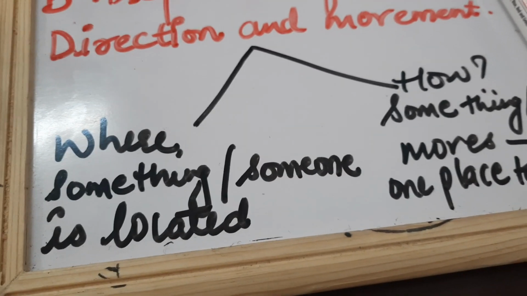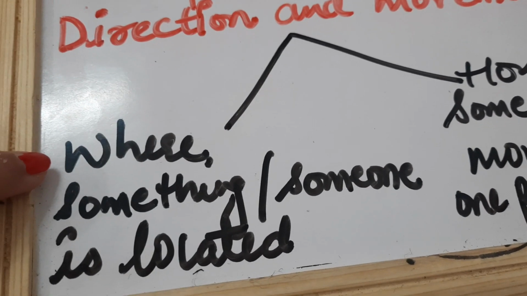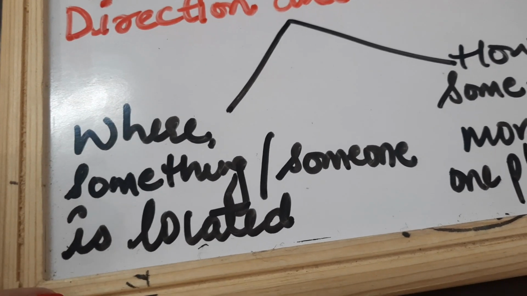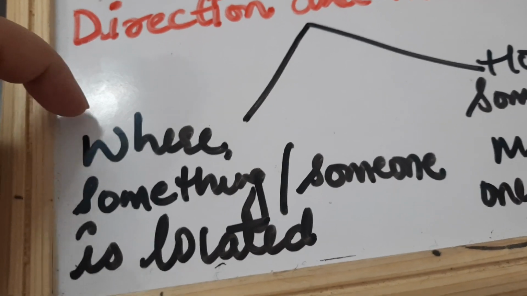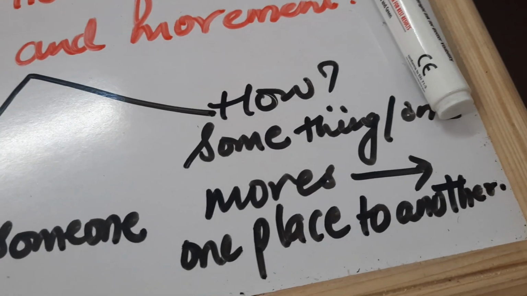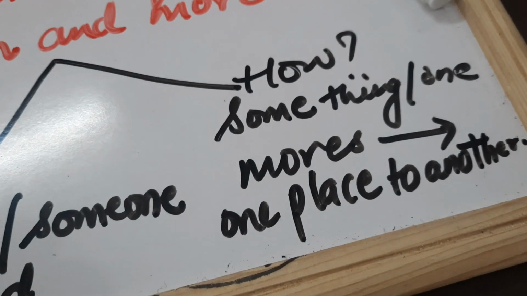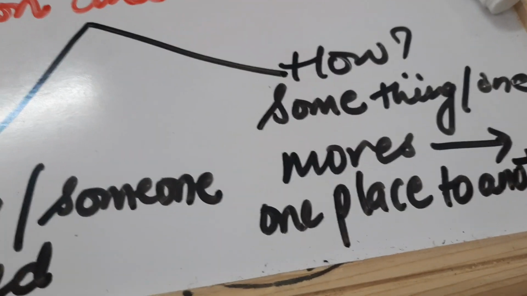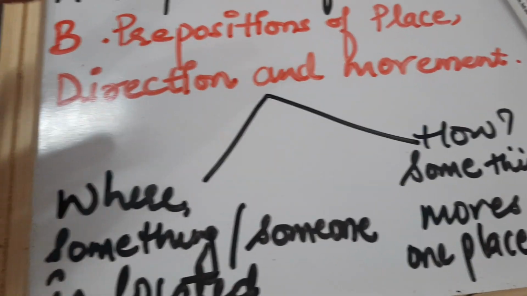So they simply tell us two things. It answers our question of where something or someone is located. वो कहाँ पे है इस टाइम, where that particular thing is, या वो चीज़ कहाँ पे है, या वो city कहाँ पे है. Then we have how something or someone moves from one place to another place. So that's the second question it tells you.